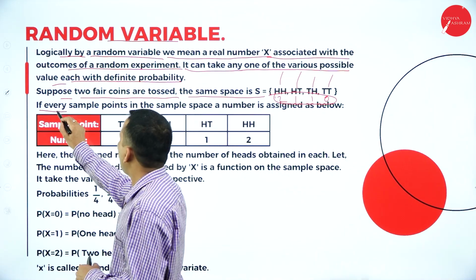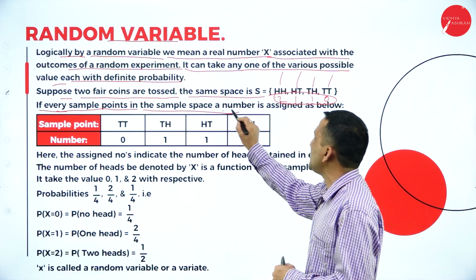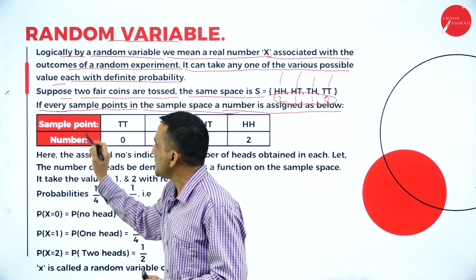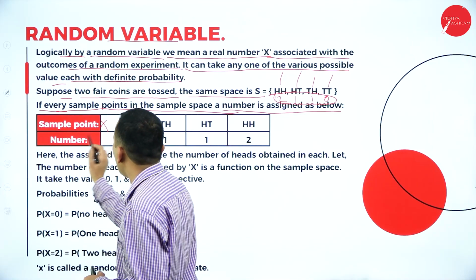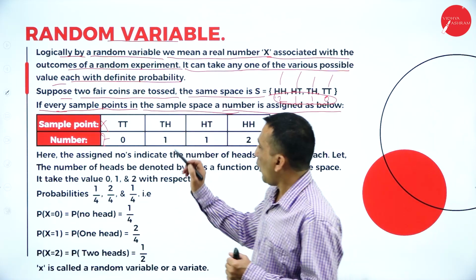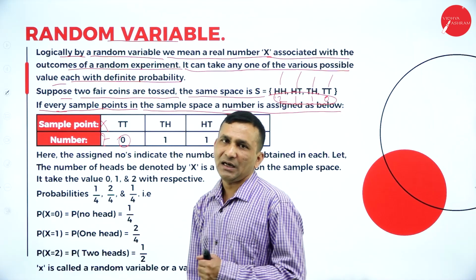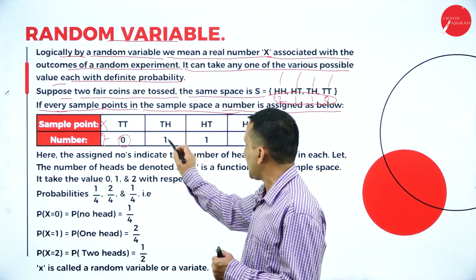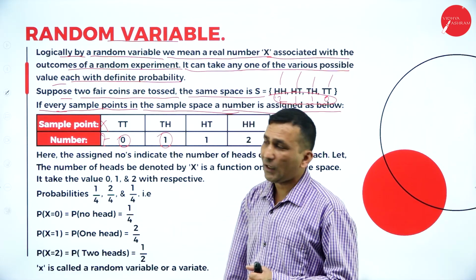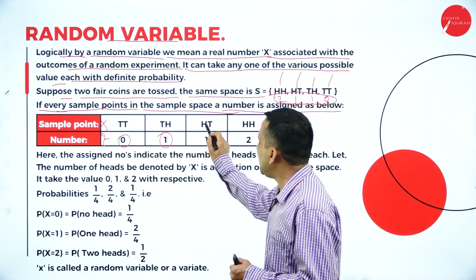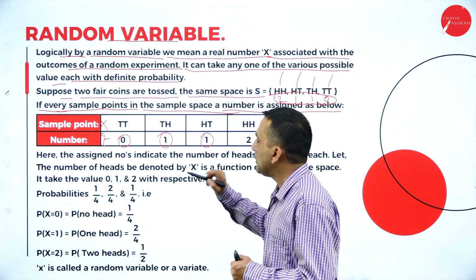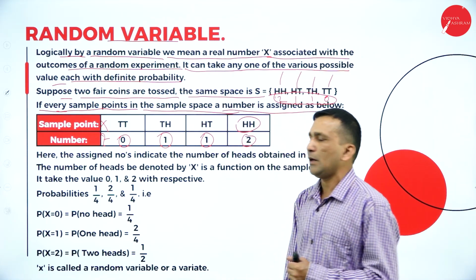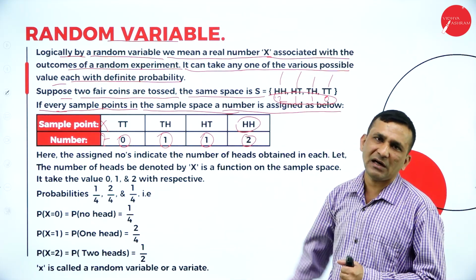So if every sample point in this sample space is assigned a number, here the sample point is nothing but your X value, and the number is nothing but the frequency. How many times is it expected? Only one time from the experiment. So one head, one time. Head and tail, you are getting one time only. Two heads appear one time. So the frequency we have identified.